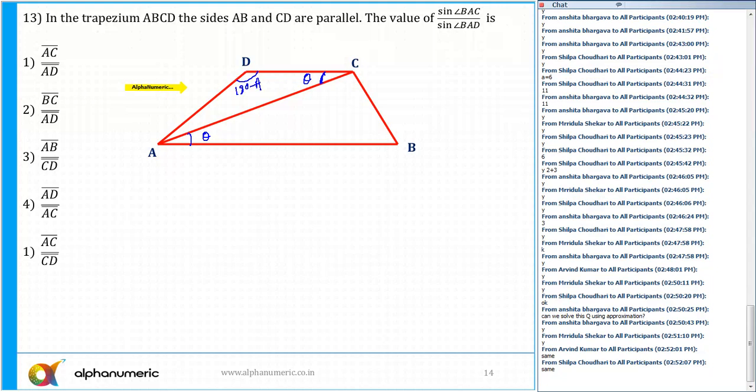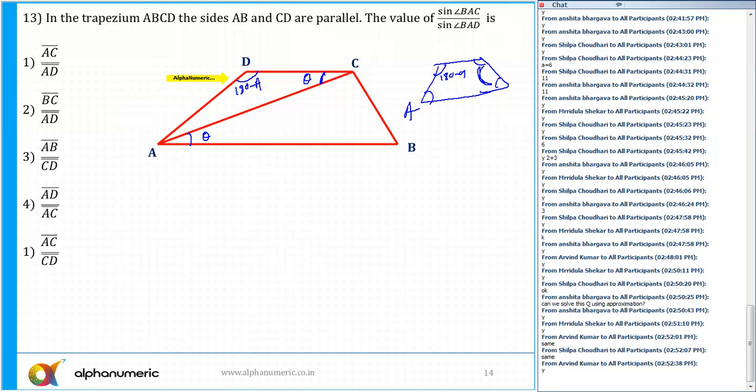Yes or no? Because in a trapezium, the sum of these two angles is always equal to 180 degrees. So if this is angle A, this is always 180 minus A, because these two lines are parallel. Is that clear to all of you?